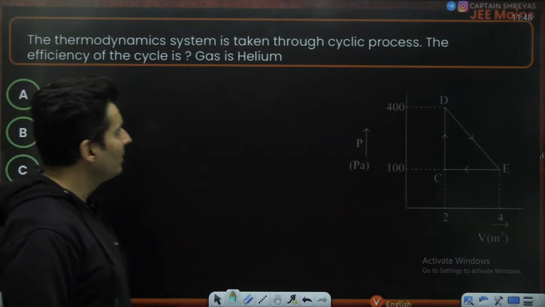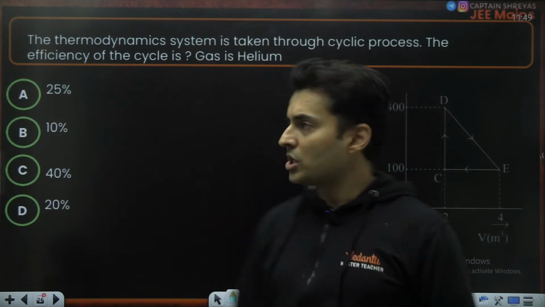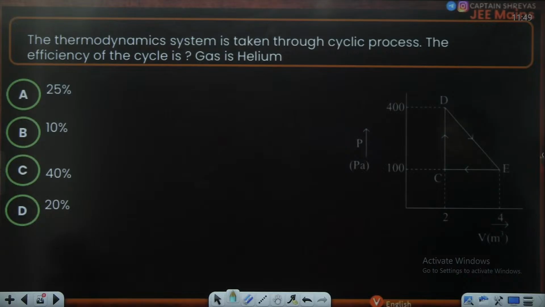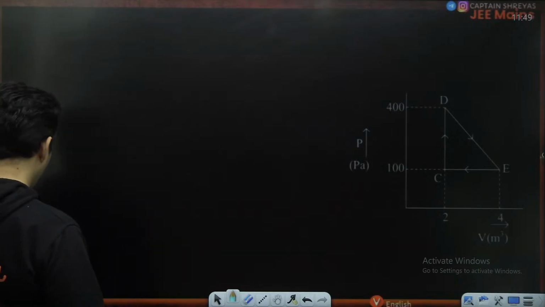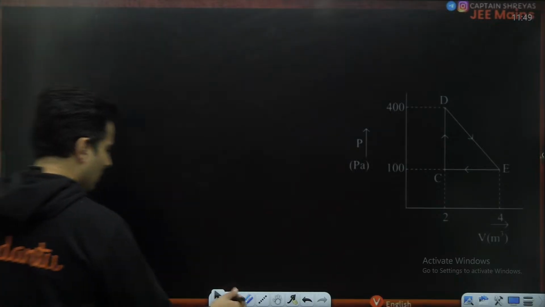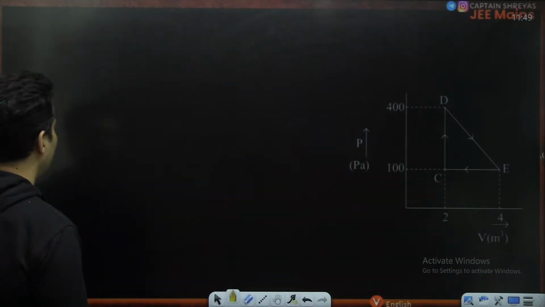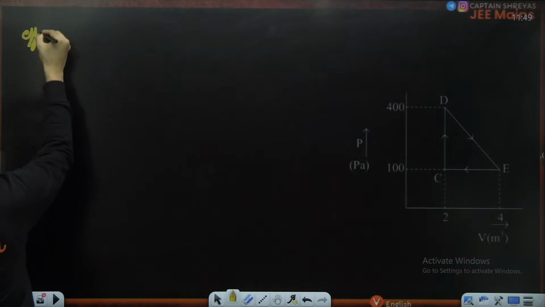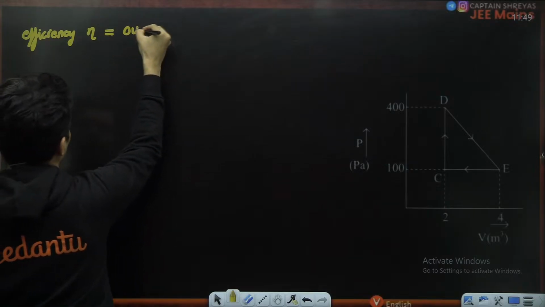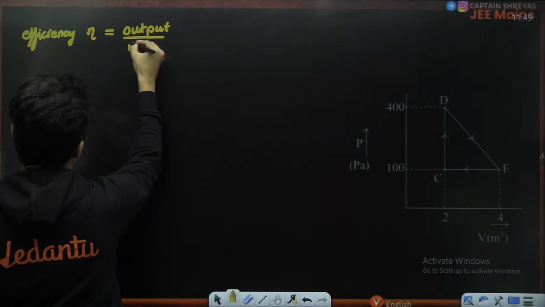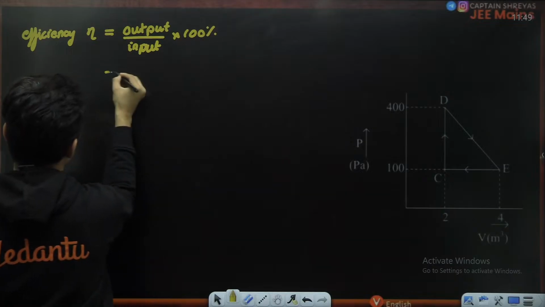The thermodynamic system is taken through a cyclic process, C to D, D to E, E to C. The question is, what is the efficiency of the cycle? The gas is helium. Let's understand how to solve this particular question. First of all, let's understand the meaning of the word efficiency. The efficiency, usually the symbol is eta, is nothing but how much you are getting, which is the output, divided by the input, multiplied by 100 if you want it in percentage.